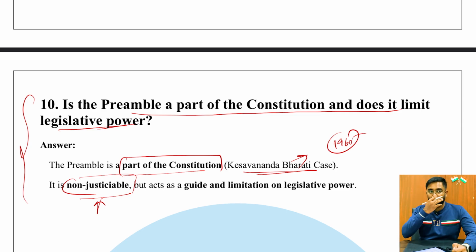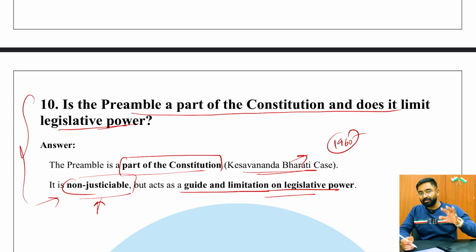It means you cannot go to the court saying that some provision or some particular word is mentioned in the preamble, so it is justiciable. You cannot do that. Pretty much like DPSP. On the other hand, fundamental rights are justiciable in nature, which means you can move the Supreme Court, you can move the court, right? That's what it is. So it is non-justiciable, but acts as a guide and limitation on the legislative power.